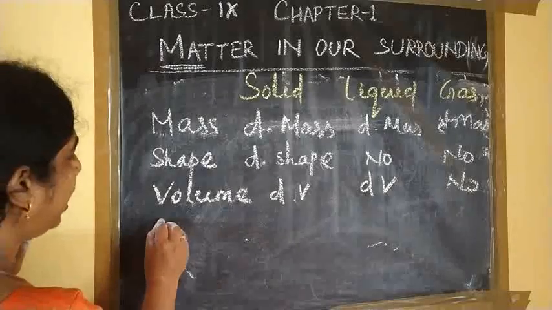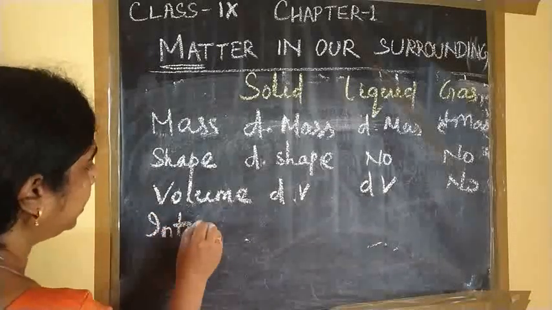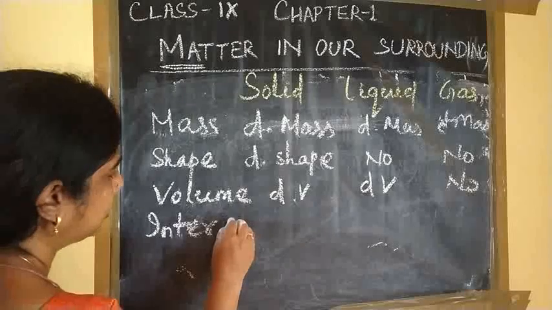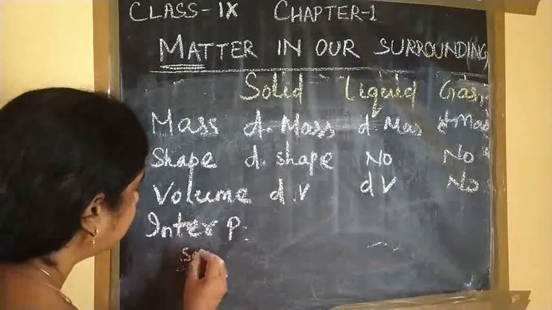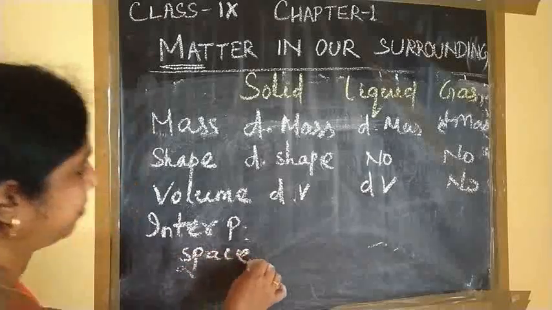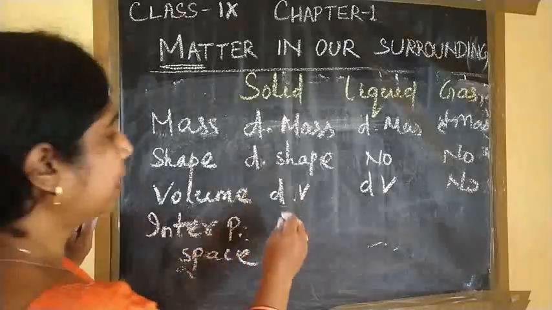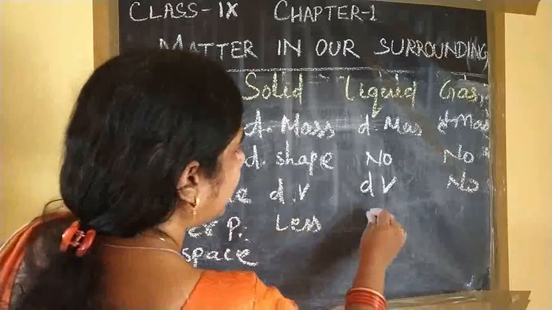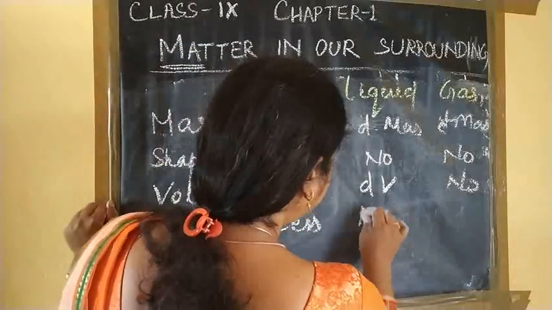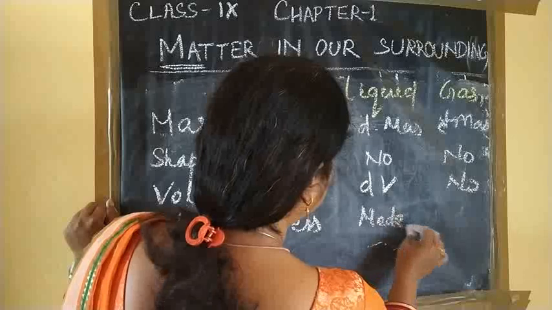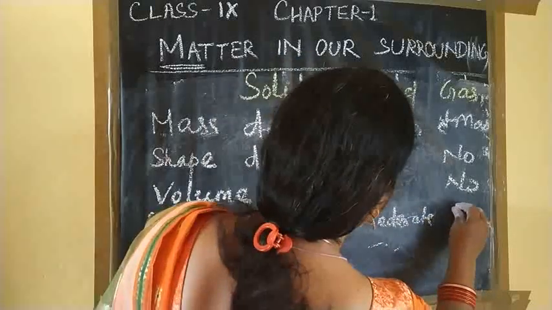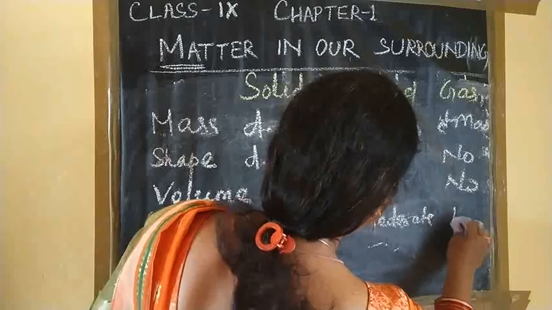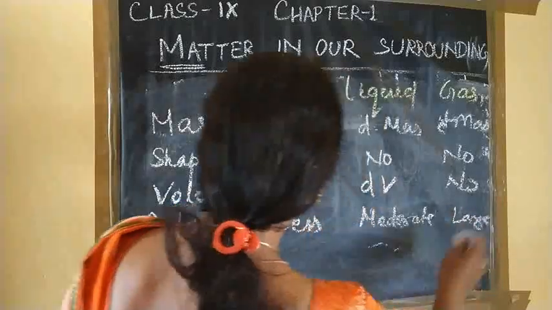Then come to interparticular space, the space between the particles. Here very less, here moderate space, and here a very large space between them.